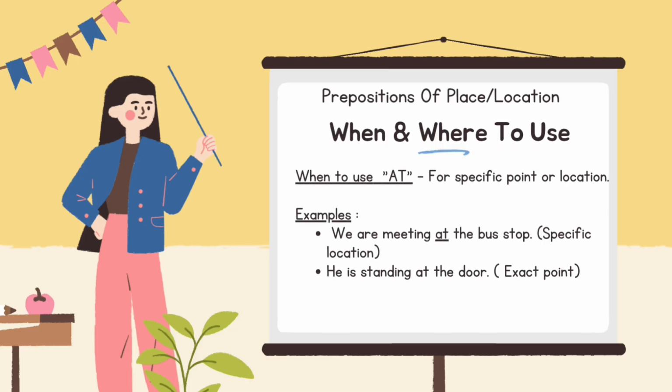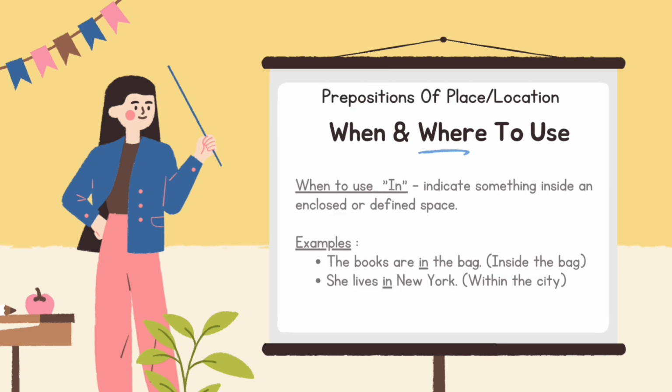When and where to use at: for a specific point or location. Examples: we are meeting at the bus stop, specific location. He is standing at the door, exact point. When and where to use in: to indicate something inside an enclosed or defined space. Examples: the books are in the bag, inside the bag. She lives in New York, within a city.